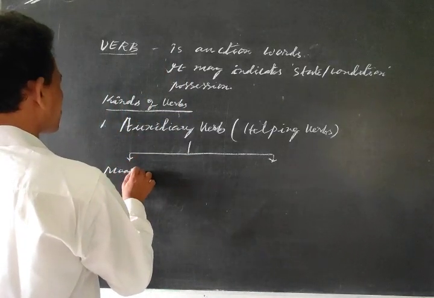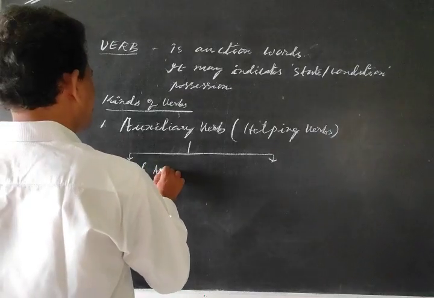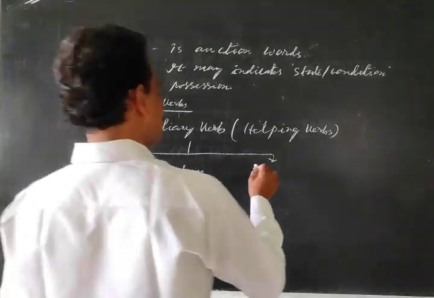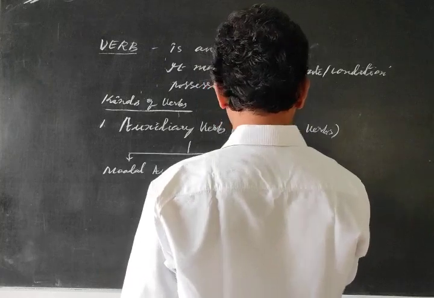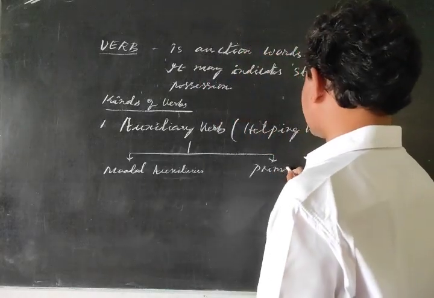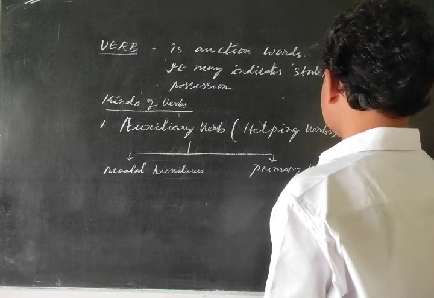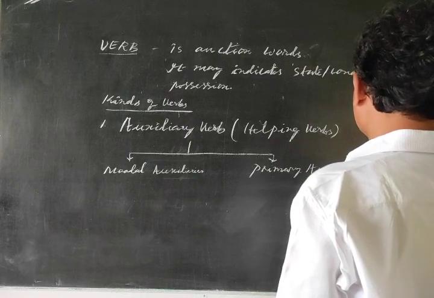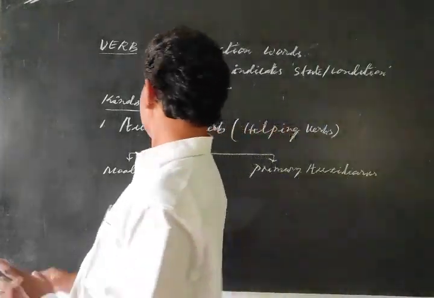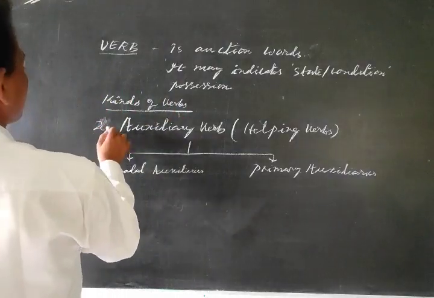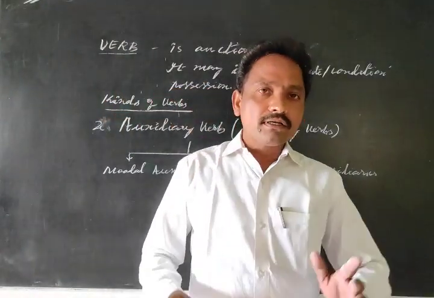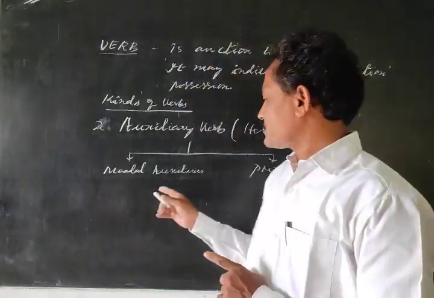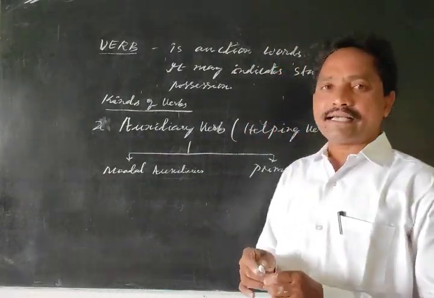Modal auxiliaries and primary auxiliaries. See, the second kind of verb is the auxiliary verb. It is also called helping verbs. Again, these auxiliary verbs are two types. Number one, modal auxiliaries. Number two, primary auxiliaries.